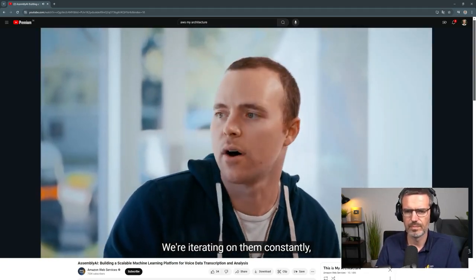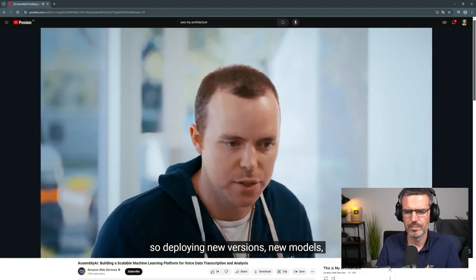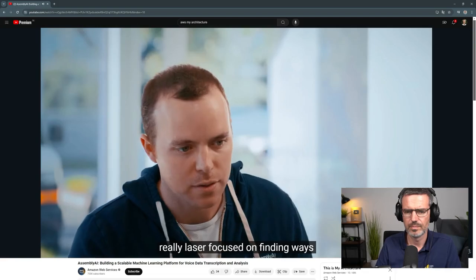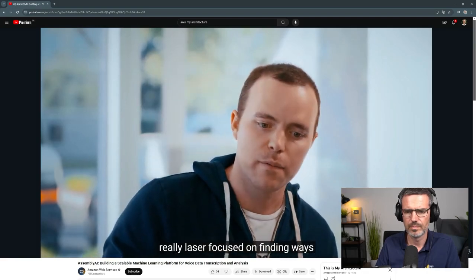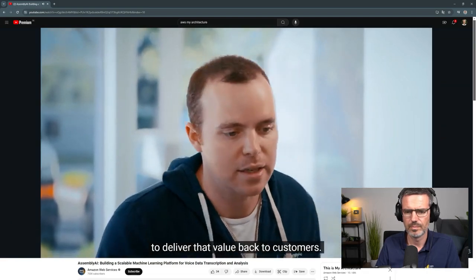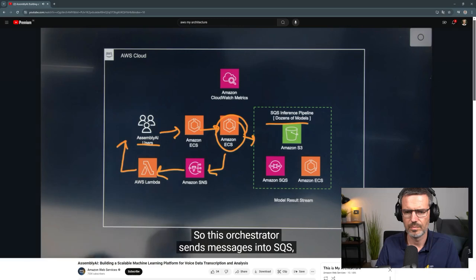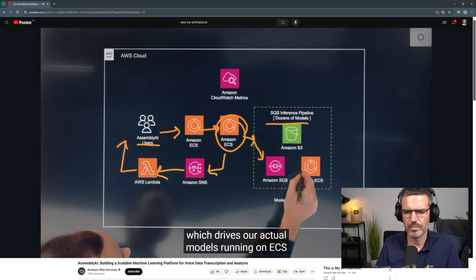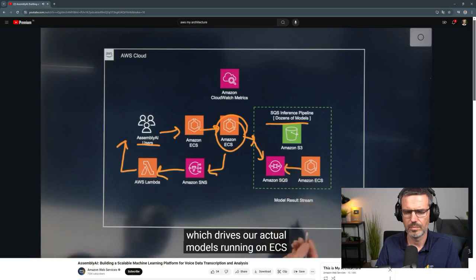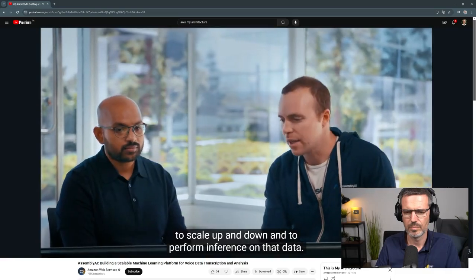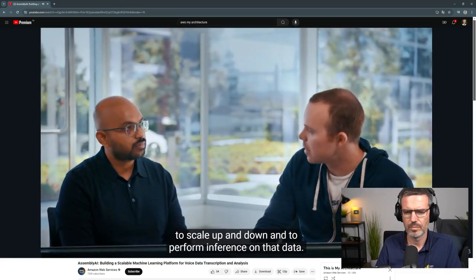We're iterating on them constantly, so deploying new versions, new models, really laser focused on finding ways to deliver that value back to customers. So this orchestrator sends messages into SQS, which drives our actual models running on ECS to scale up and down and to perform inference on that data.